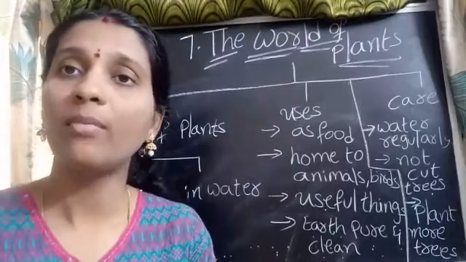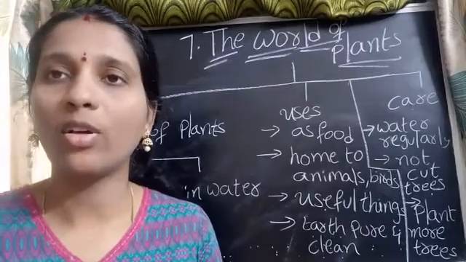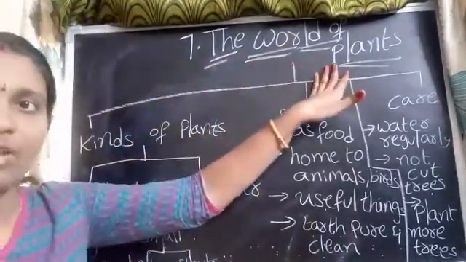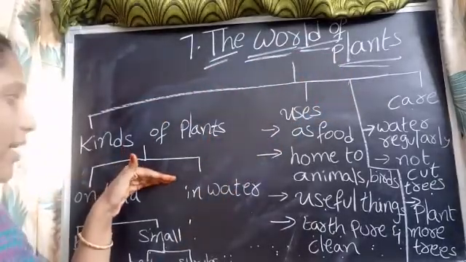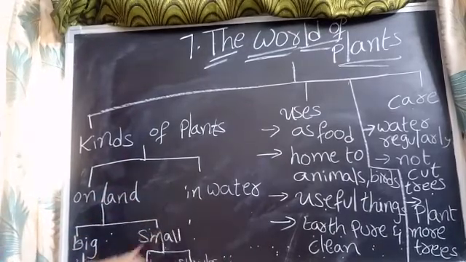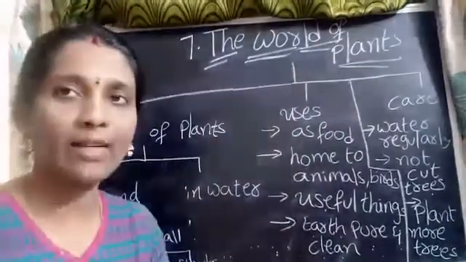Today I am going to tell you about the world of plants. How do plants grow? What are the types of plants? That is all we are going to learn. Before that, plants are of two different types: land plants and water plants. First of all, we will learn about land plants.